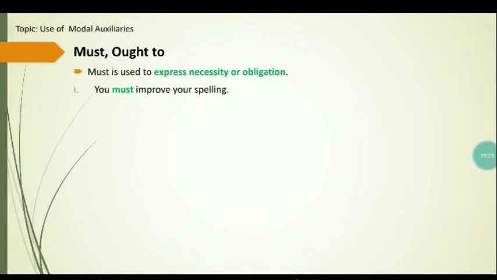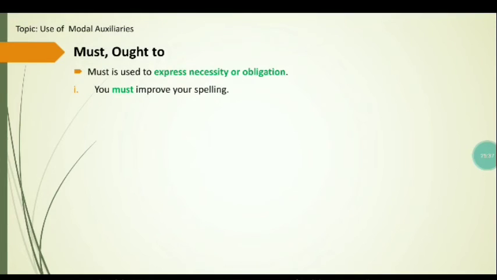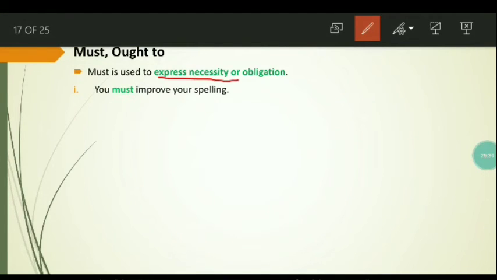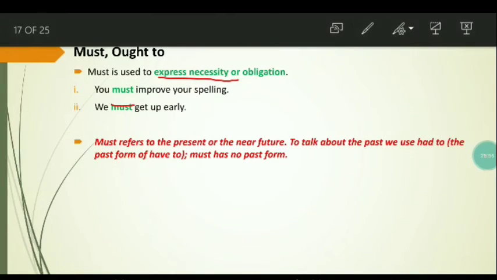Must, ought to. Now let's move to the uses of must and ought to. Must is used to express necessity or obligation. How? You must improve your spelling. It shows that it is highly necessary for you to improve your spelling if you want to have good grades. You must get up early. It also expresses obligation and necessity. It is obligatory for you to get up early in the morning. So must is used to express necessity or obligation.